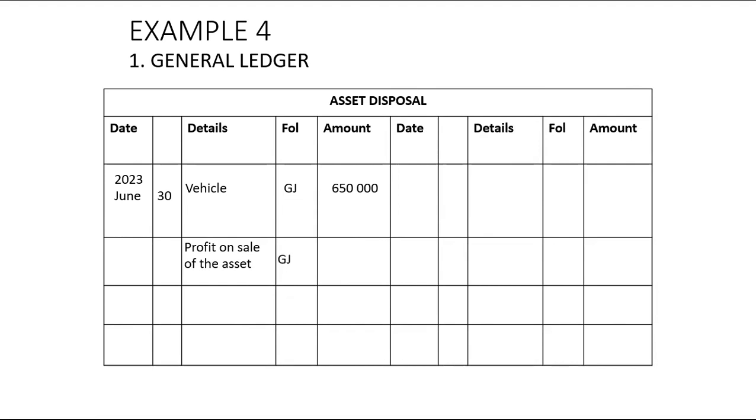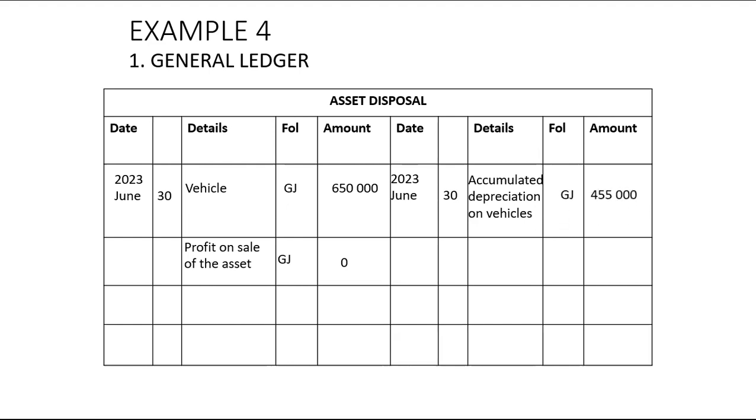Now, here we don't know whether we made a profit or loss. So I'll just put 0 there. Actually, we know we didn't make any profit or loss because this vehicle was sold at carrying value. I am going to credit this account with accumulated depreciation of the asset sold as at the date of sale. The date of sale was the 30th of June, and accumulated depreciation on the 30th of June was 455.